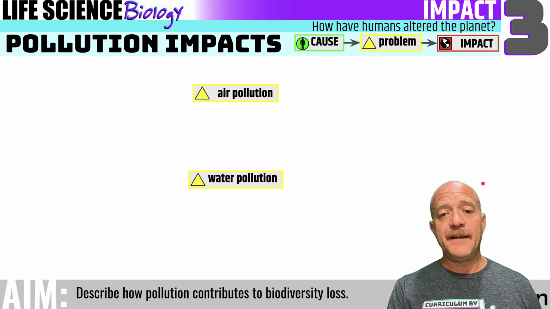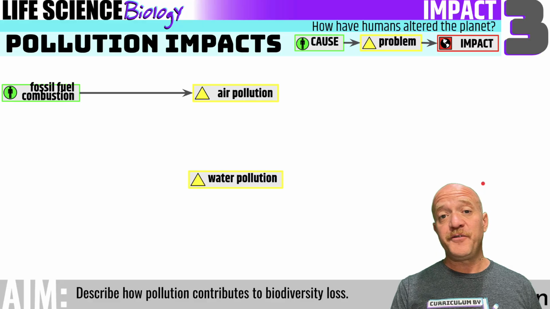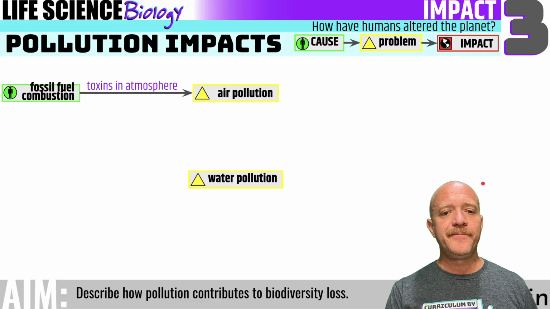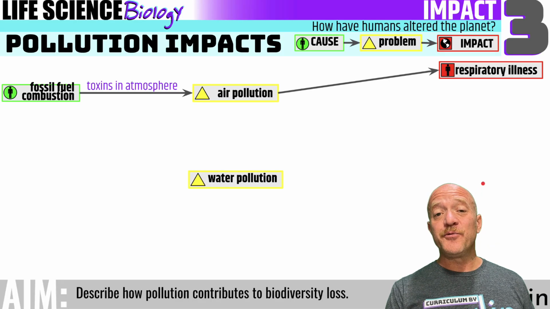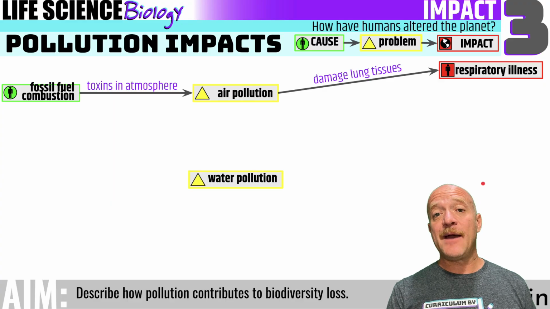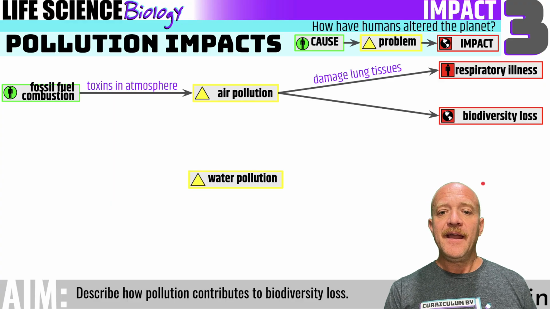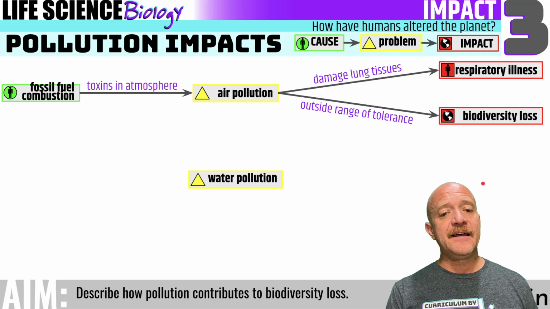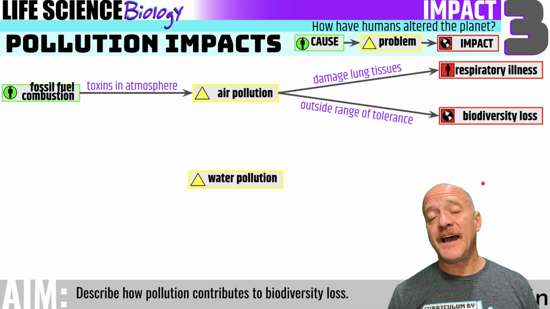So the two different types of pollution that we're going to talk about: air pollution is caused by fossil fuel combustion. And that's because we're releasing toxins into the atmosphere. Not just carbon dioxide, but also sulfur dioxide and mercury. And they can lead to respiratory illnesses because they damage lung tissues. And also they can contribute to biodiversity loss because the conditions in the environment are outside of the range of tolerance for many organisms.